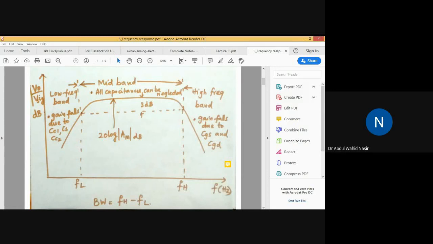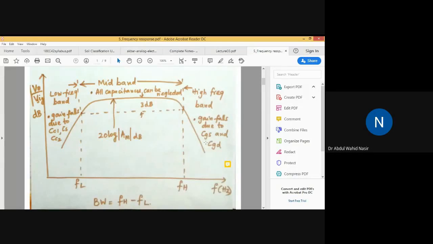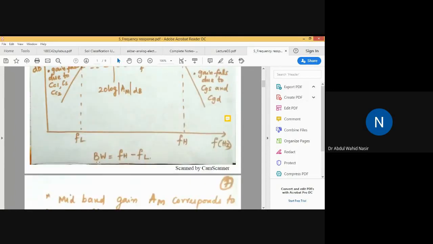We will see how the gain falls due to CC1, CS and CC2 in the low frequency band, and why it falls due to CGS and CGD in the high frequency band. Now this is the bandwidth we already know. The bandwidth is defined as FH minus FL.